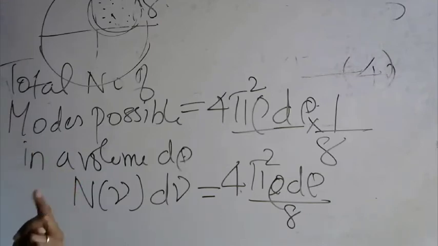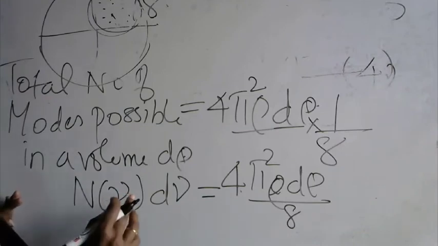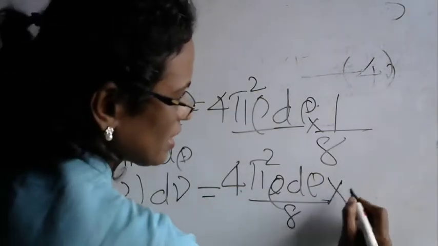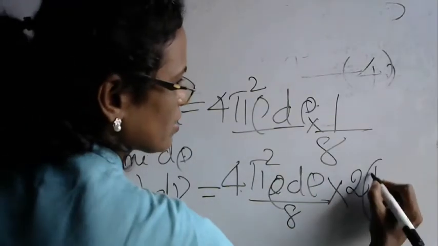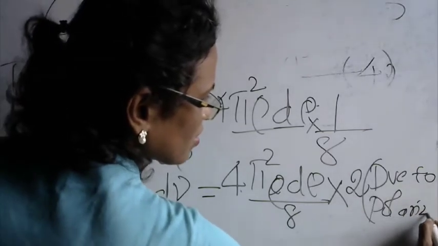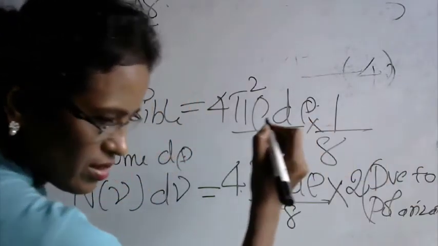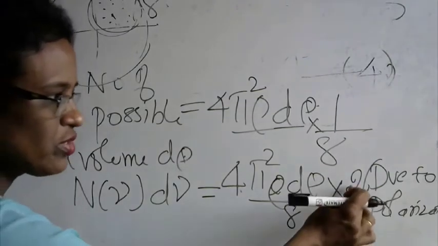Therefore, the total number of modes present will be double. It will be equivalent to twice this value. Therefore, the total number of modes present will be equivalent to this, and we multiply this equation with 2 because of polarization. Each electromagnetic wave has two parts. Therefore, I put it as 2.